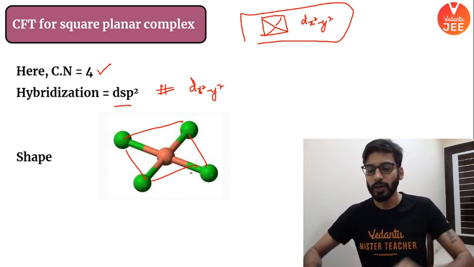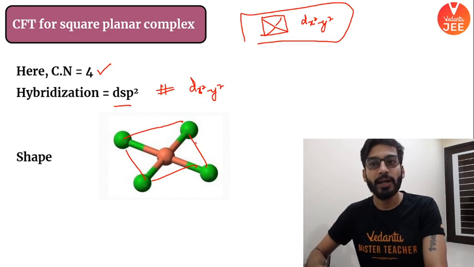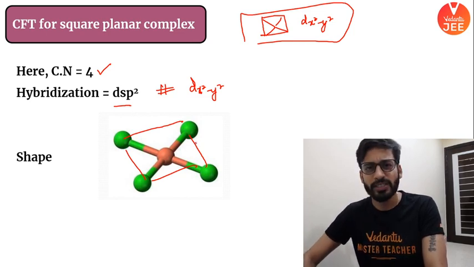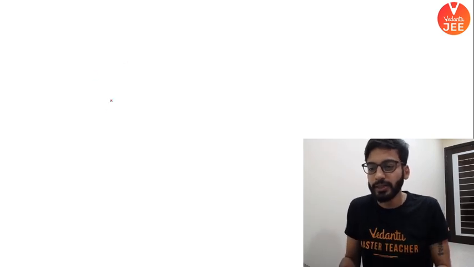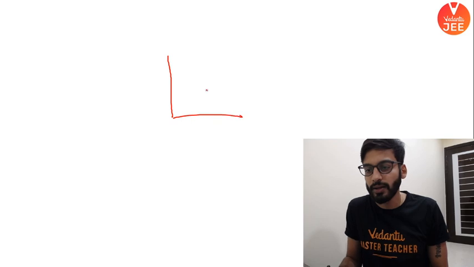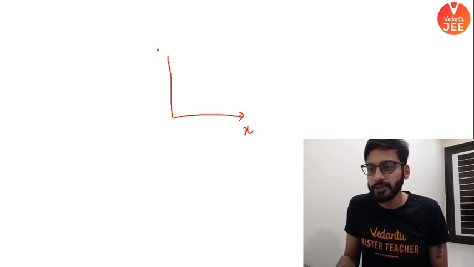Okay, now let's see what the CFT process is here. Let's see. Look, I'll just write like this. This is your x-axis. This is your y-axis. Please pay full attention.